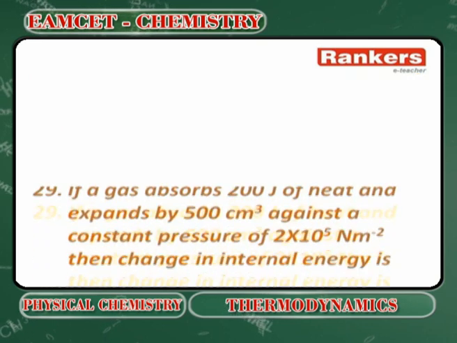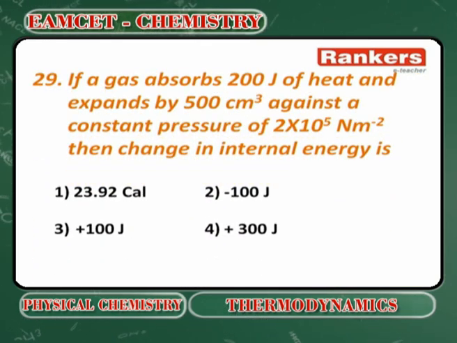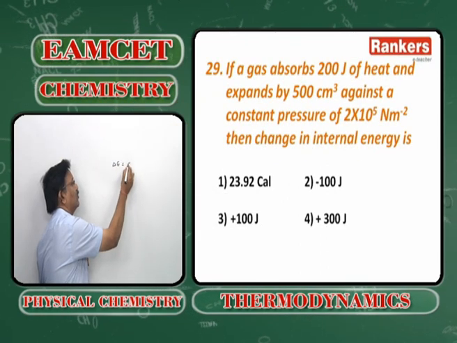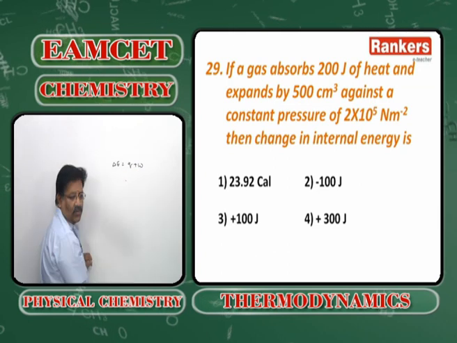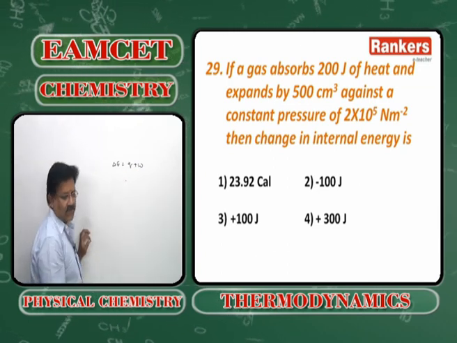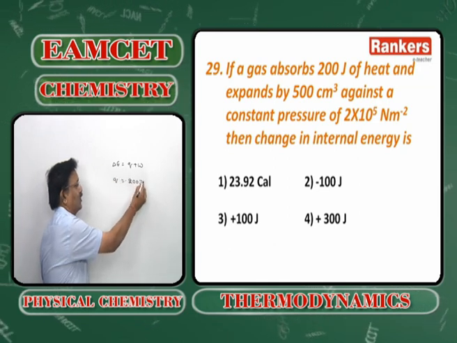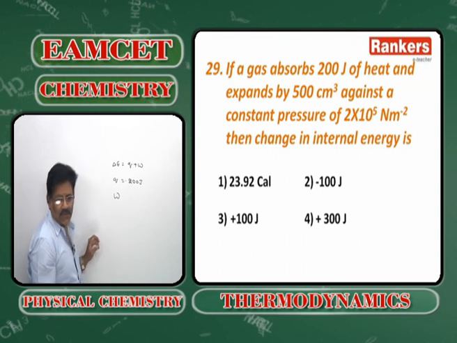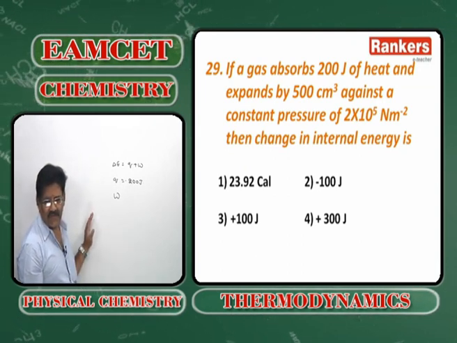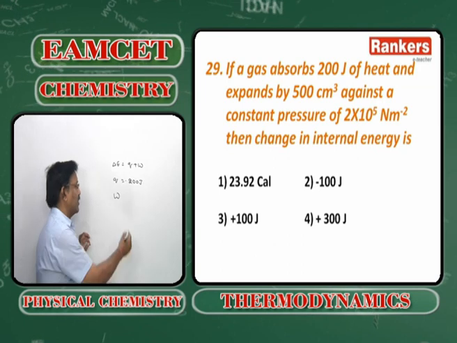Next, if a gas absorbs 200 joules of heat, this is a direct application of the first law of thermodynamics. Delta E is equal to Q plus W. What is Q here? Absorbed 200 joules. What is W? It's the work of an expansion, P delta V.